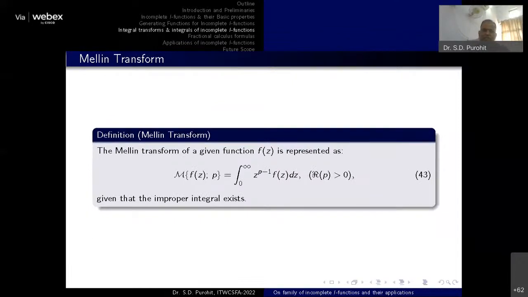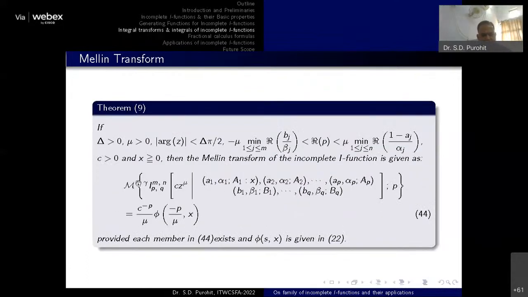Further, if I consider the Mellin transform, then you can see the Mellin transform of a function f of z is given by this particular improper integral, and every I function, H function, they all are expressible in terms of Mellin-Barnes type integral. So using those particular concepts, we can easily get the Mellin transform of those incomplete functions. So if I apply the Mellin transform to the incomplete I function, it will be provided like this.